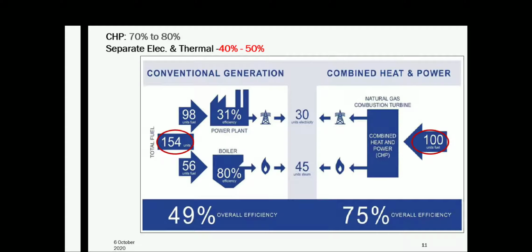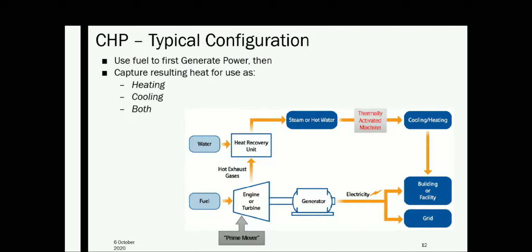So there are no separate power plant and boiler systems. It is a combined system. So efficiency is increased from 49% to 75% with the CHP systems. This is a basic schematic of the components of a typical CHP system.